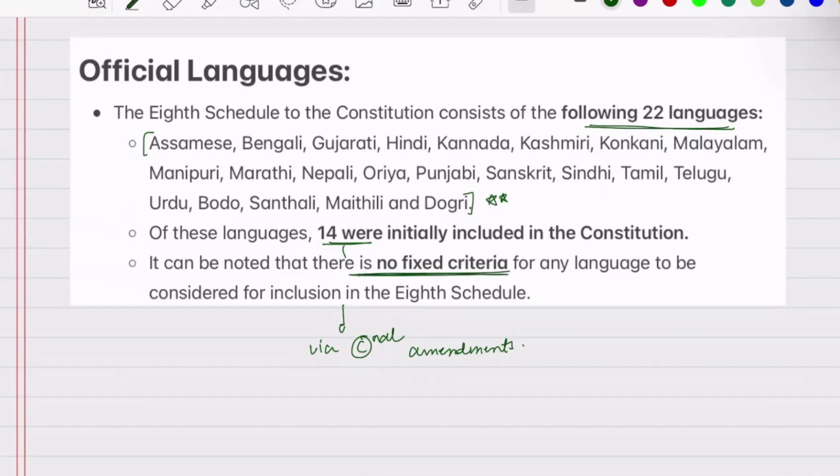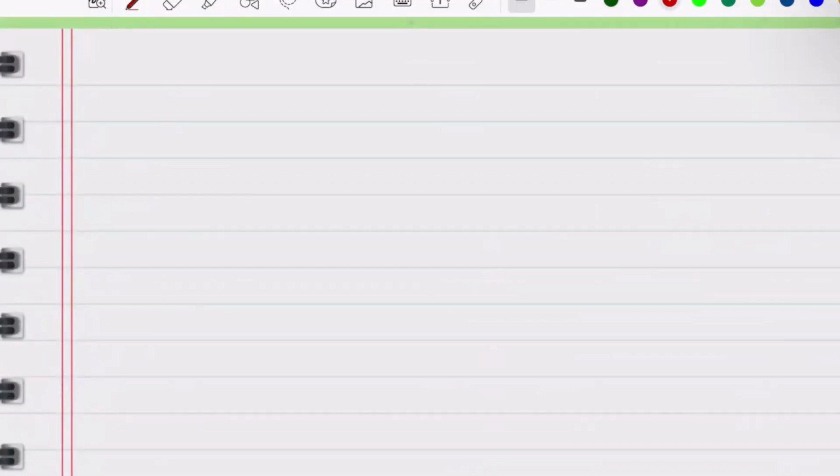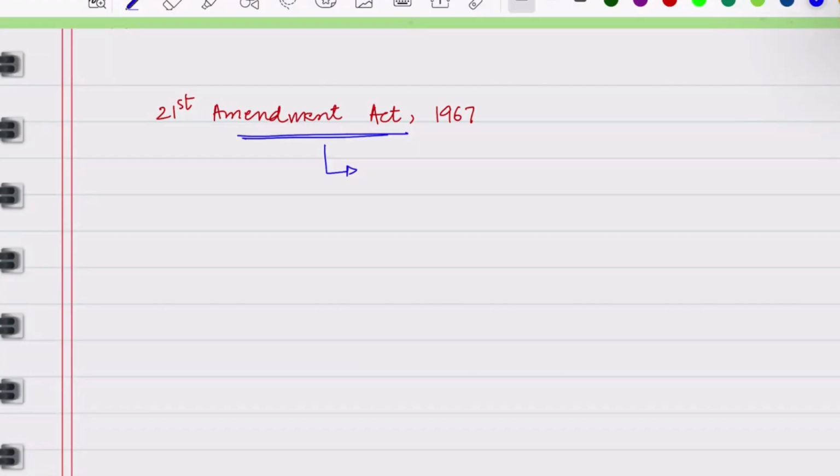Also, it is to be noted that there is no fixed criteria for any language to be considered for inclusion in the 8th schedule. So there are no set rules or set codes that if a particular language fulfills a particular criteria, it can be added into the schedule. There is nothing like that. Okay, so there are no fixed rules. So let us now go through the constitutional amendments. So first we have the 21st Amendment Act of 1967. What this particular act did is it added